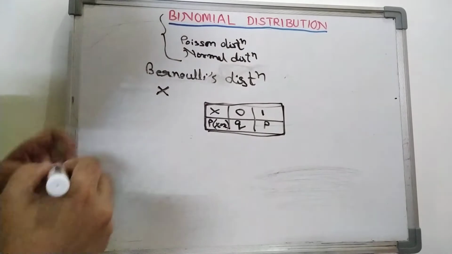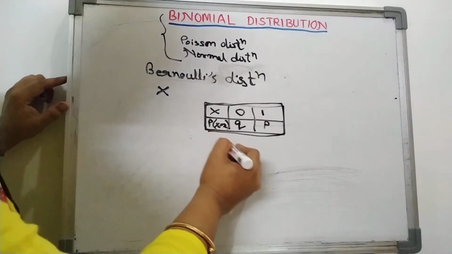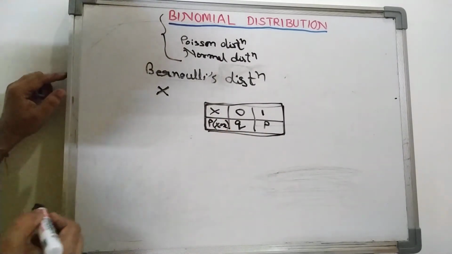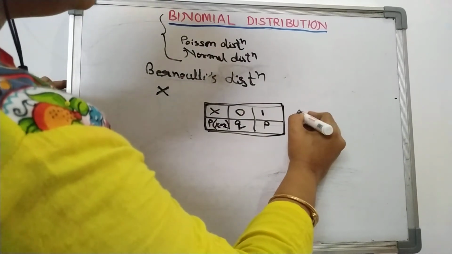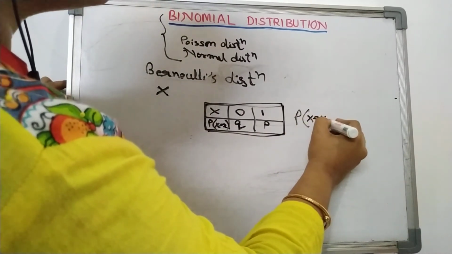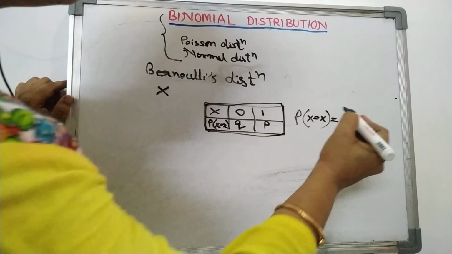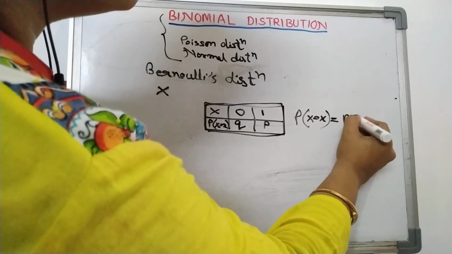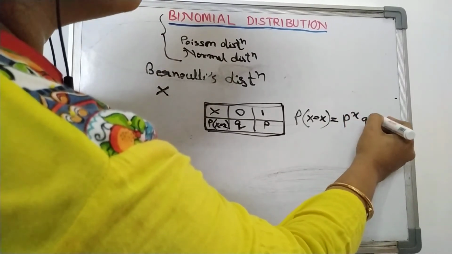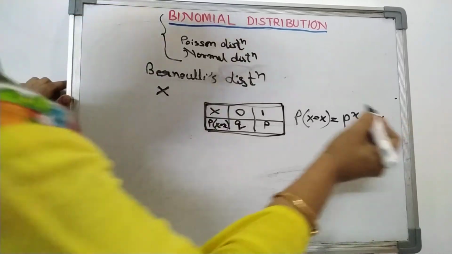Now can we write this in a function form P(x)? We can write P(X = x) is equal to P raised to the power x, Q raised to the power 1 minus x.